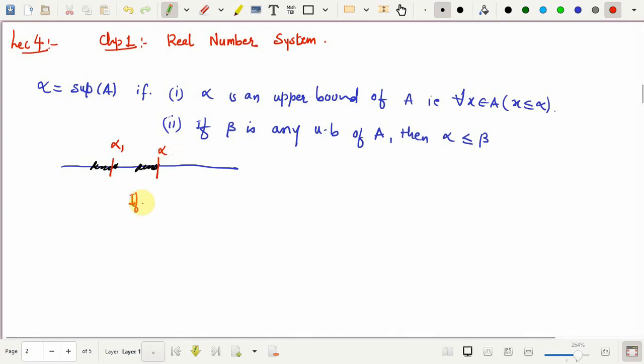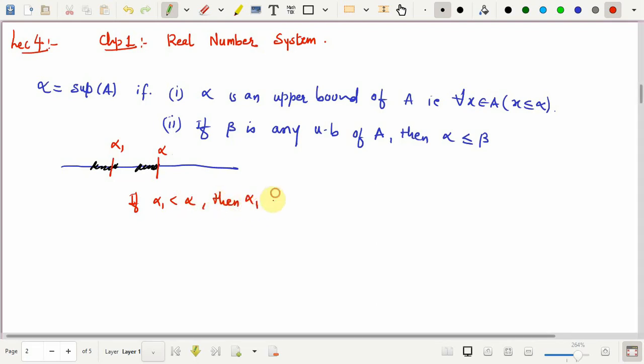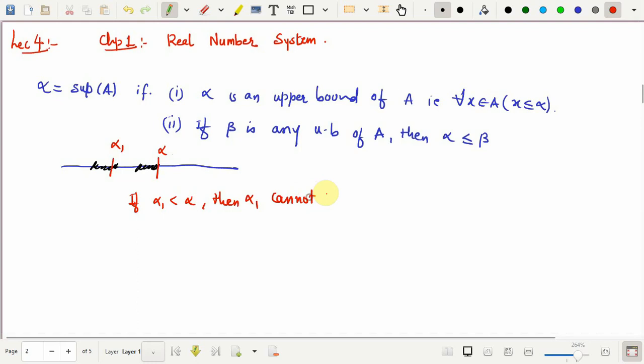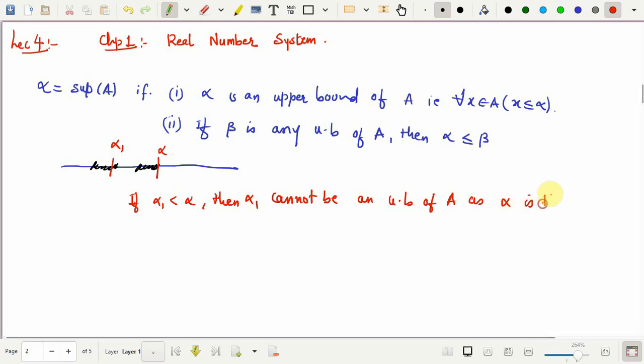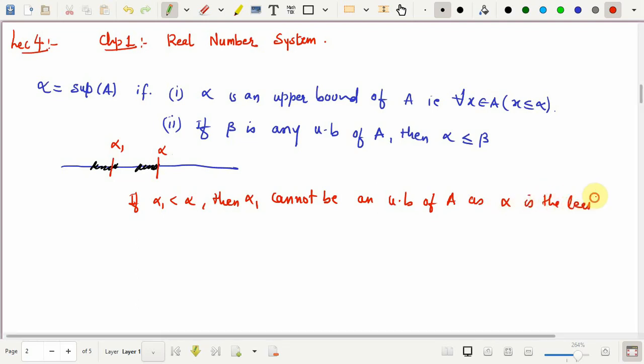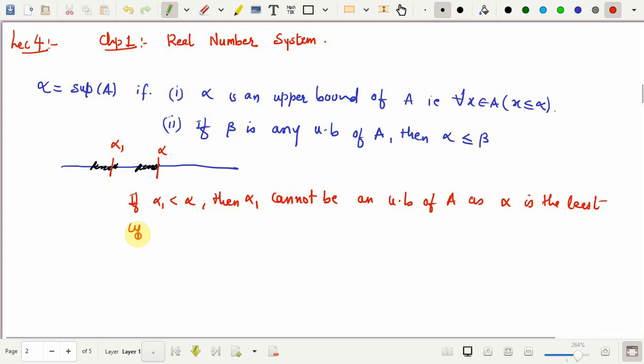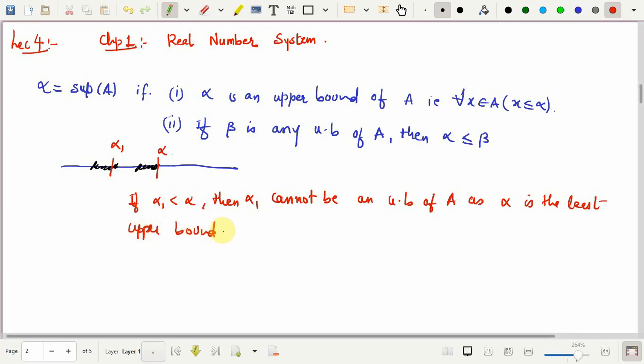So, if alpha 1 is strictly less than alpha, then alpha 1 cannot be an upper bound of A, as alpha is the least upper bound of A. You understand, I am saying that it cannot be an upper bound.